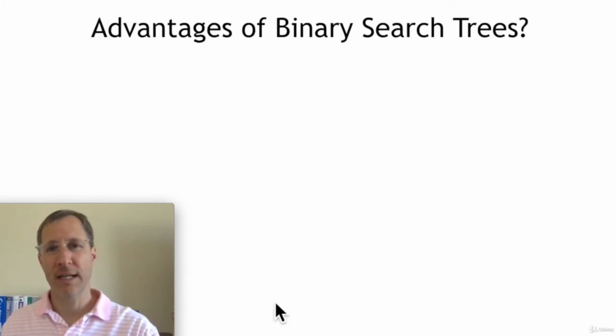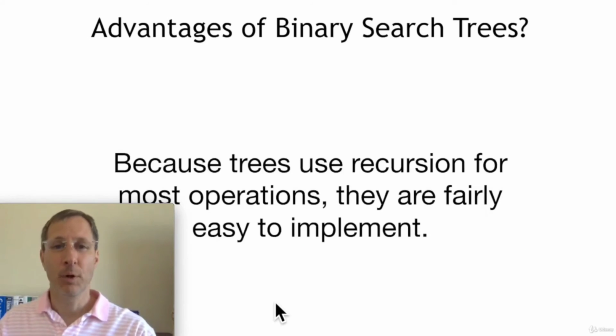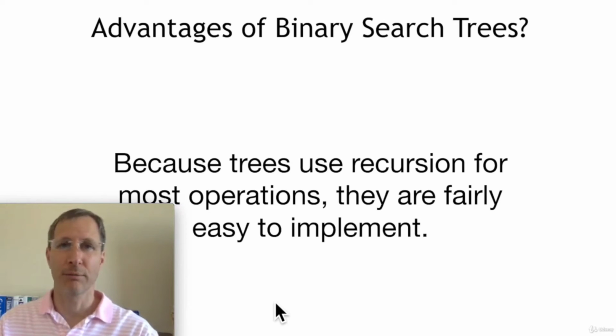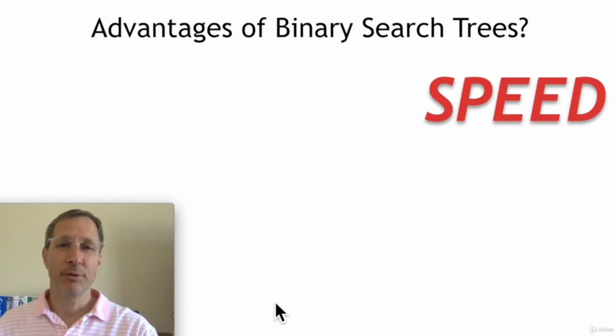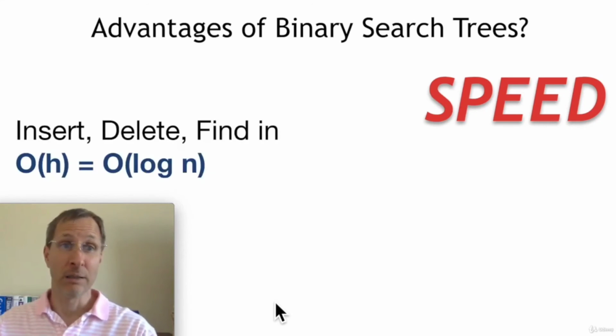What are the advantages of binary search trees? Number one, trees use recursion to implement most of their operations, which makes them pretty easy to implement. Most of the code is pretty easy to write. It's not very complicated, except for the delete, which has a lot of different cases. But the big, huge advantage of binary search trees is speed. They're really, really fast at locating data.